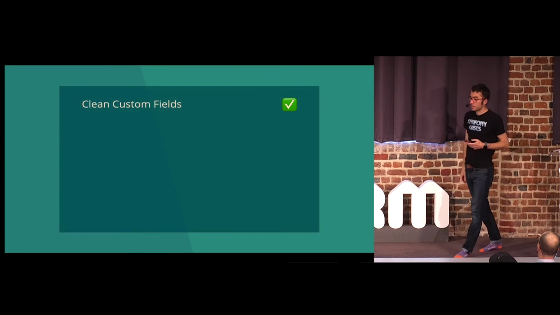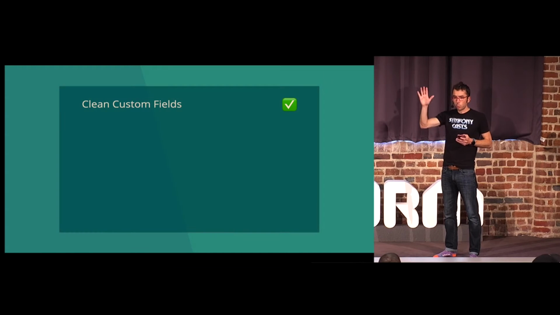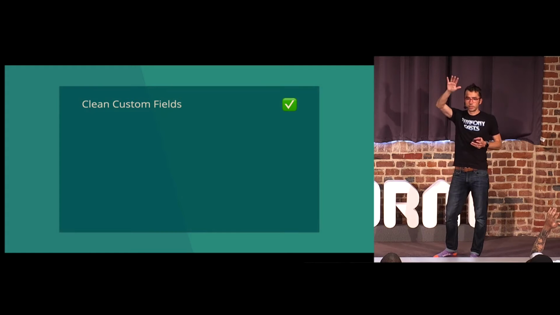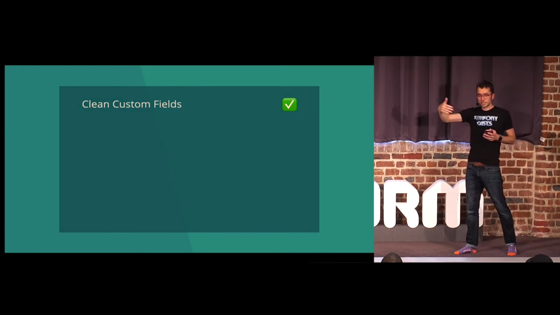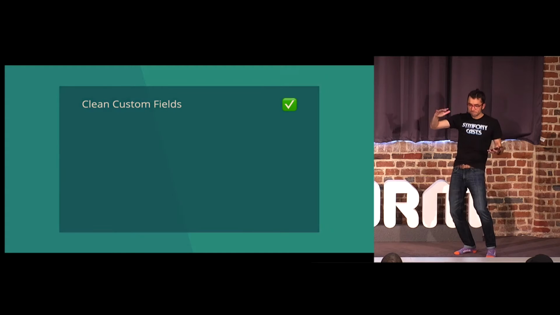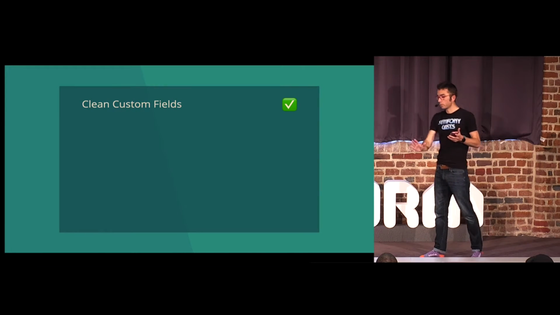One of the biggest reasons is clean custom fields. So how many people have added weird custom fields to their entity resource in some way? Yeah, a good number of you. Yeah, it's like I have this field in my API, but it doesn't exist on my entity. So there are multiple solutions, and they're all weird, right?